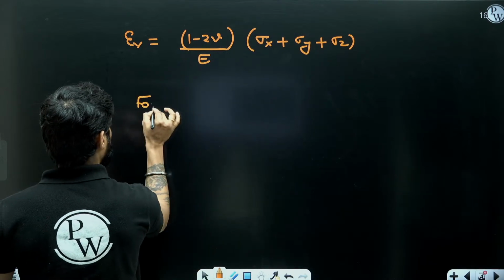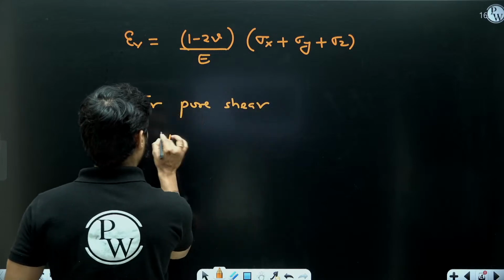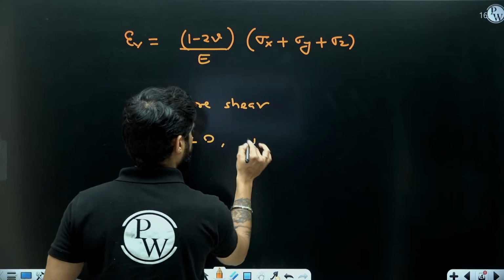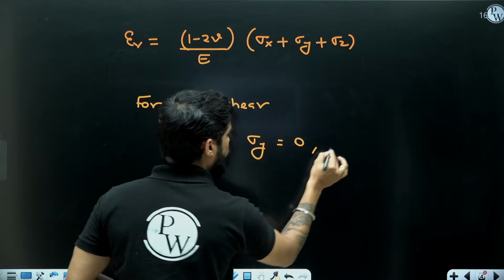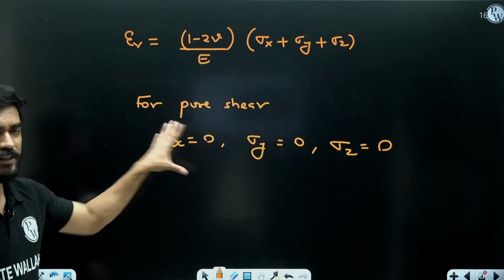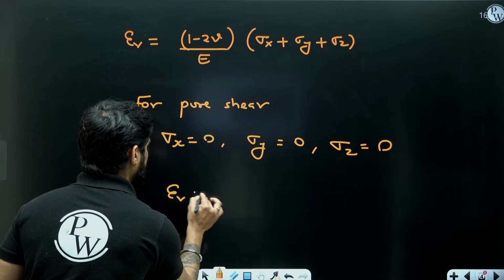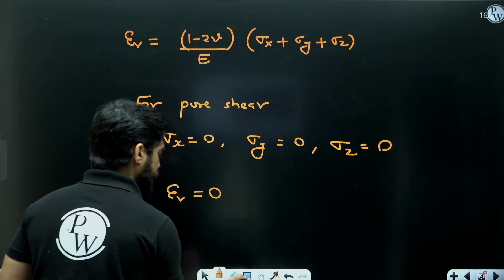And for pure shear, sigma x will be 0, sigma y will be 0, sigma z will be 0. In case of pure shear, normal stresses will be 0. So epsilon v is going to be 0.